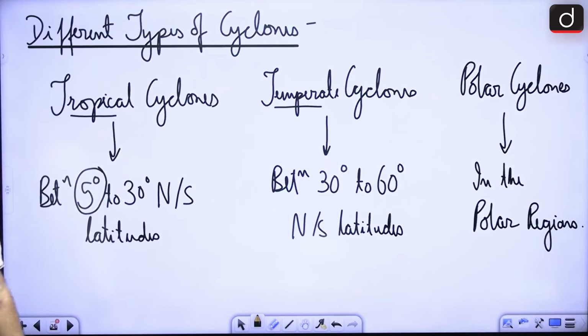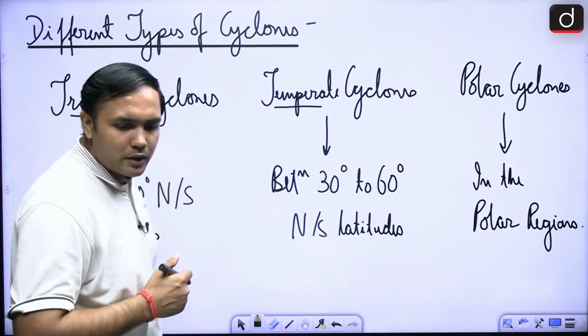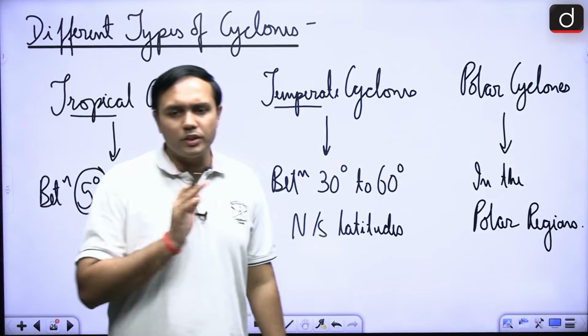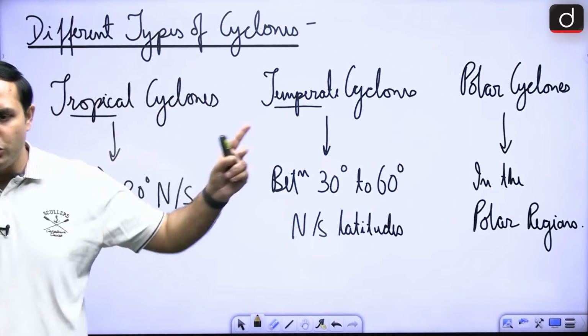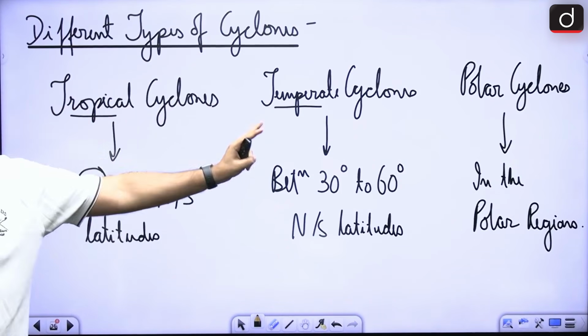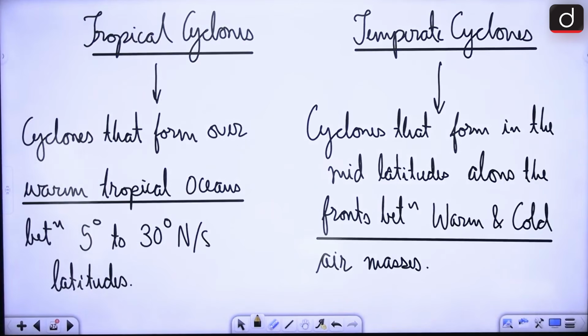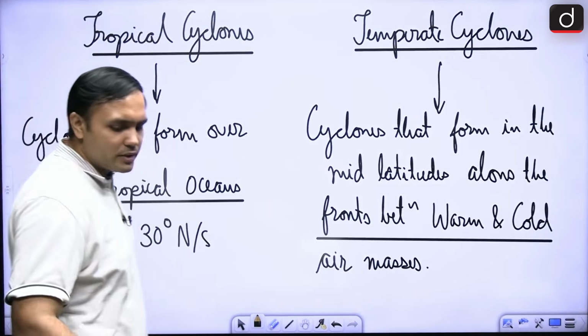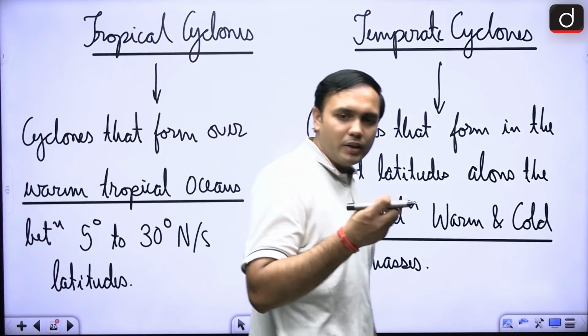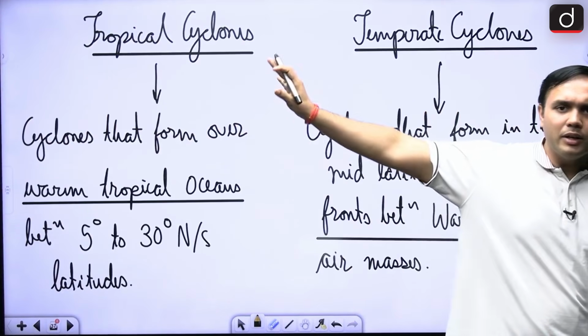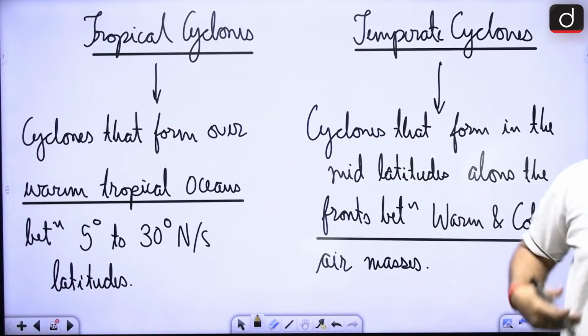Now there are different types of cyclones. There are tropical cyclones, there are temperate cyclones, there are polar cyclones. We are going to focus on these two, that is, what are some of the important differences between tropical and temperate cyclones, right? Now in this regard, what are tropical cyclones and how are they different from temperate cyclones? We'll properly make a table out of it so that you are able to revise it better, right?